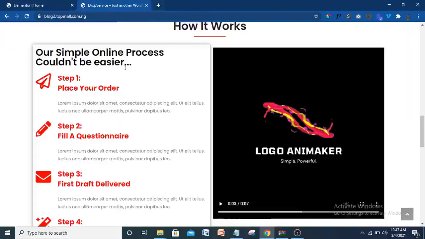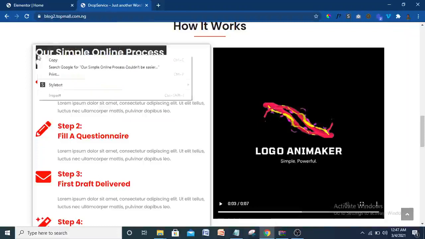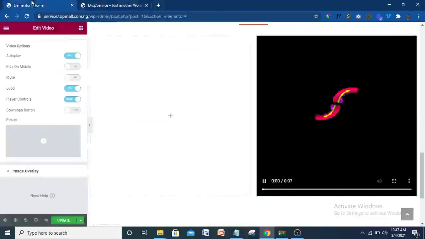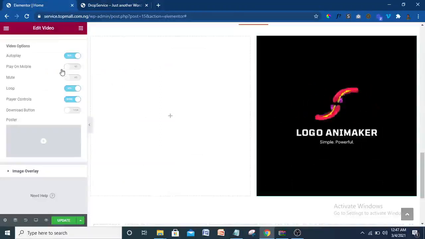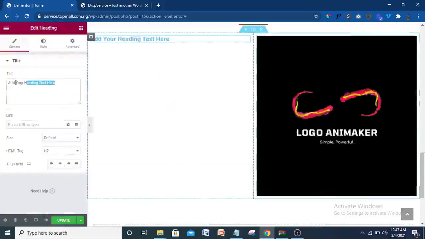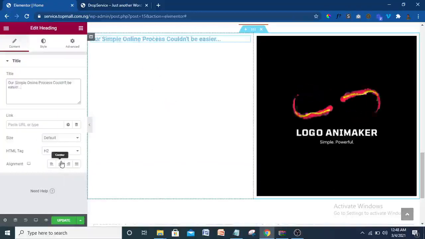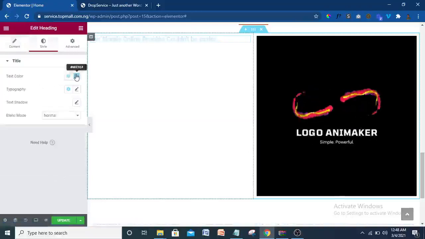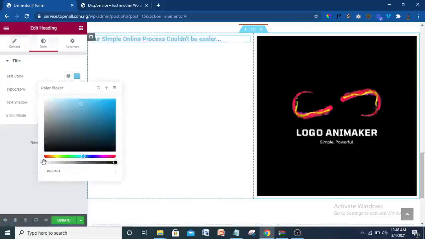So what we have here is a text editor, or the heading. So click up here, just click on this nine-dot icon. Let me give it a heading. So just drop the heading there. All right, then copy all this and paste it in the heading that we have put there. Everything should be left aligned. Then come to style here. The color should be black. Okay, black. Just black like that. A little bit, not that black. Let's leave it as that black.